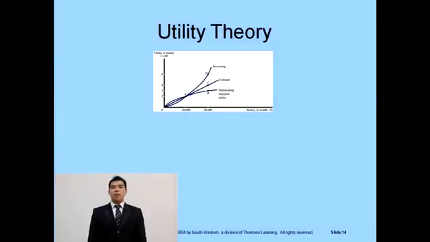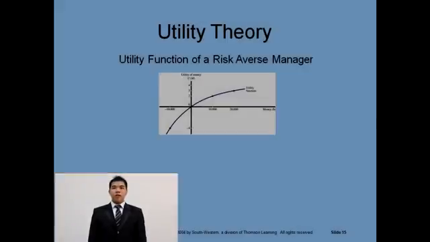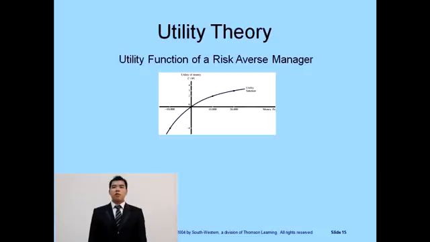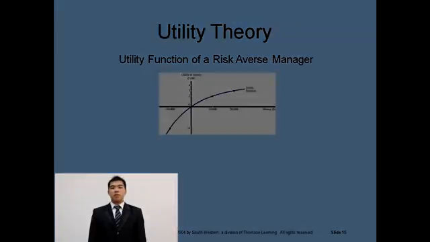The risk-seeking managers have the increasing marginal utility of money, point D. The risk-neutral manager has the constant marginal utility of money, point C. And the risk-averse managers have the diminishing marginal utility of money, point B. This is the utility function of a risk-averse manager. This figure indicates a risk-averse manager will not undertake the project if the expected utility from the project is negative.